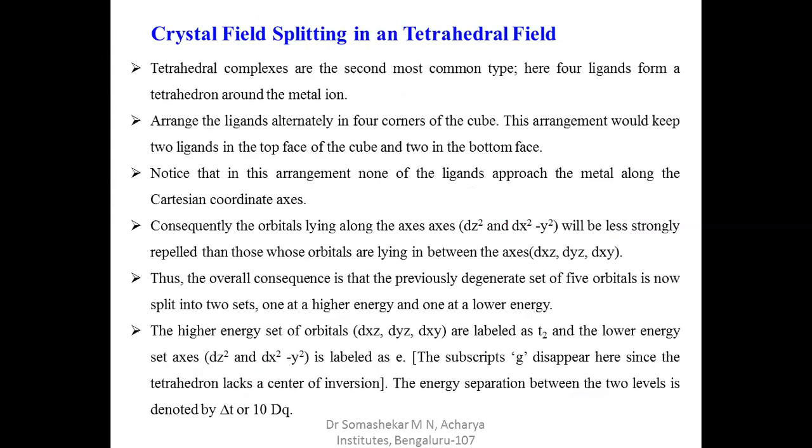Next, we'll see crystal field splitting in tetrahedral geometry. Now, tetrahedral complexes are the second most common type. Here the four ligands form a tetrahedron around the metal ion. Arrange the ligands alternately in four corners of the cube. This arrangement keeps two ligands on the top face of the cube and two on the bottom face. Notice that in this arrangement, none of the ligands approach the metal along the Cartesian coordinates. That is very important.